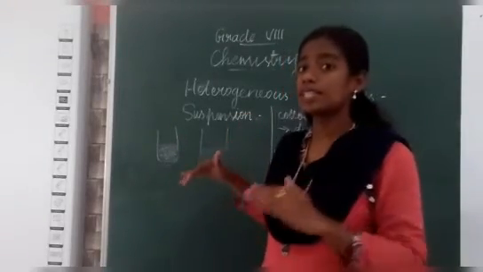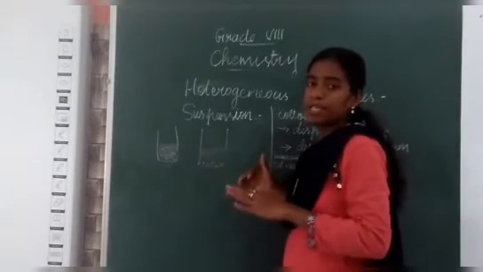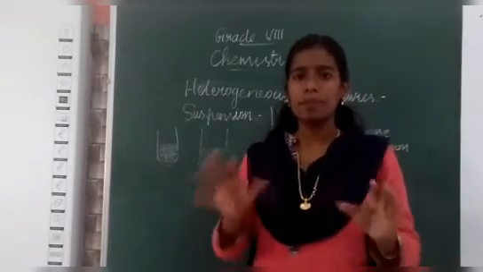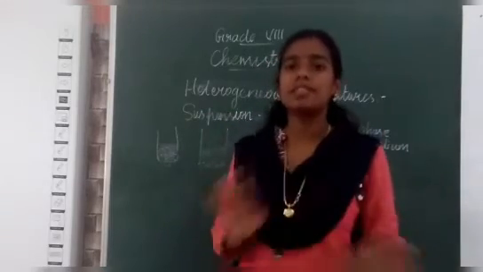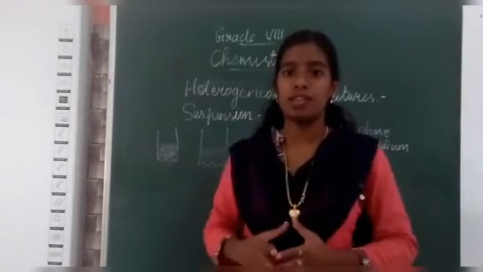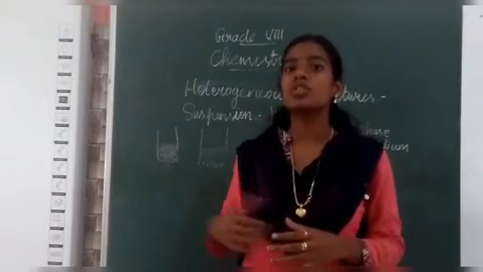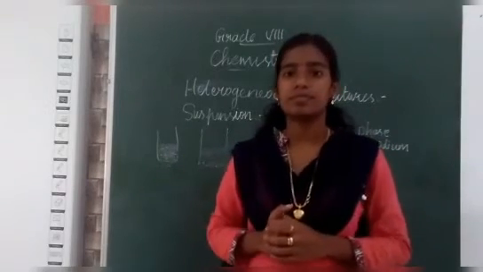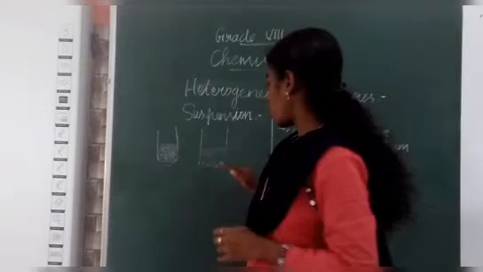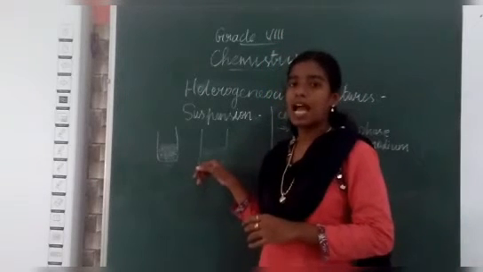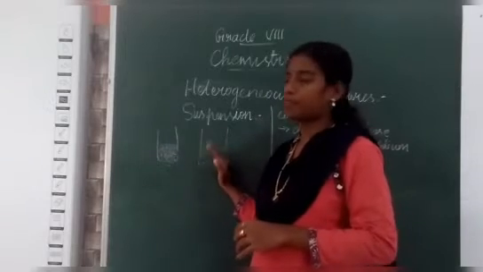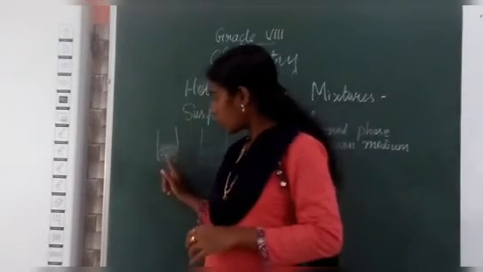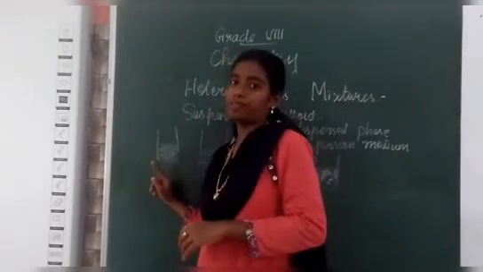When you keep the glass with chalk powder in a place for some time without any disturbance, what happens to that mixture? The chalk powder will start settling at the bottom. So this is called a suspension.